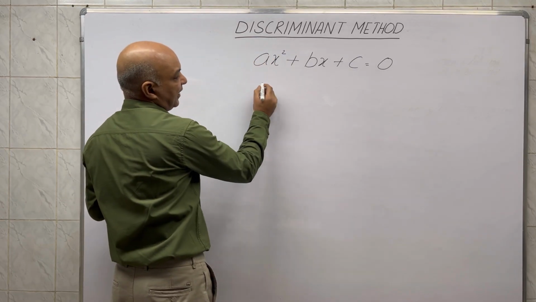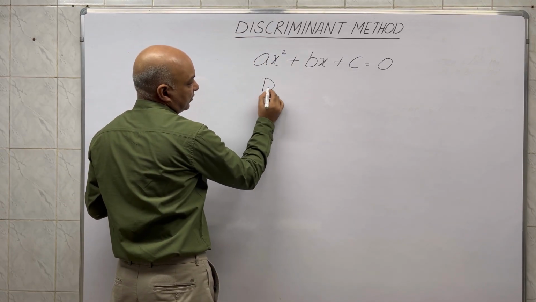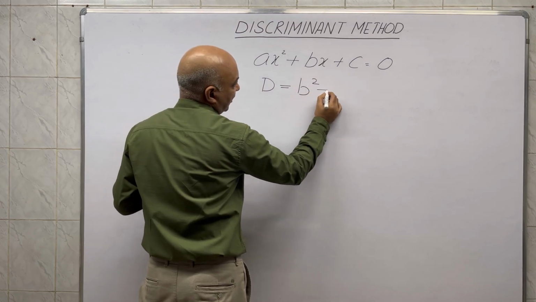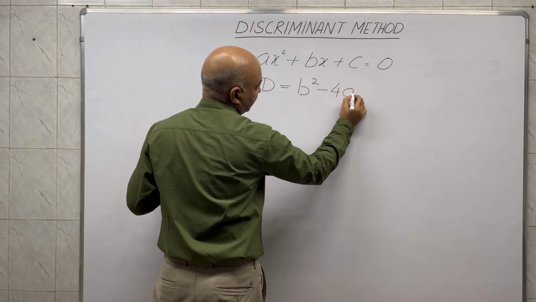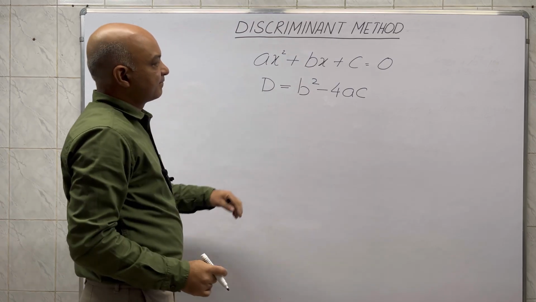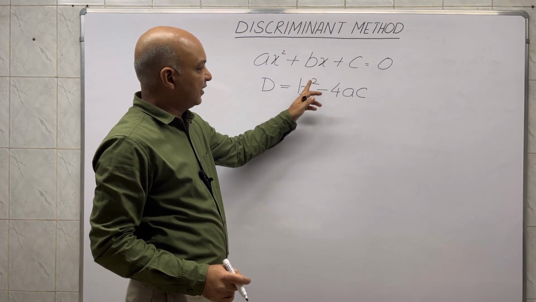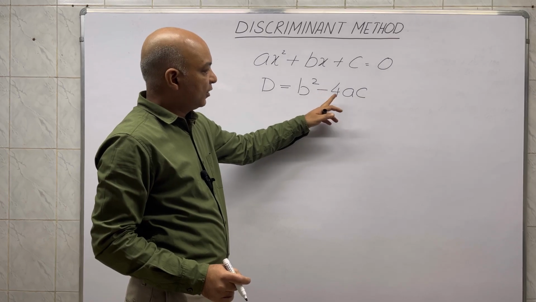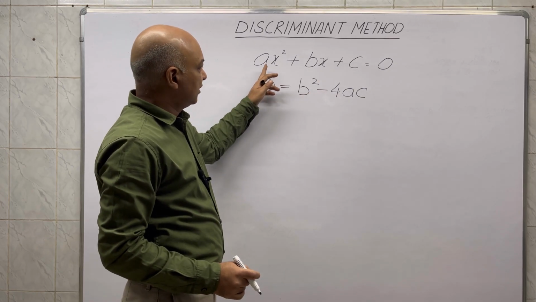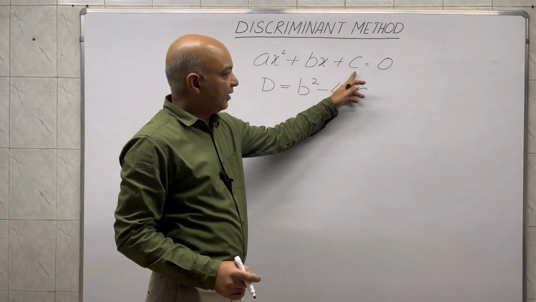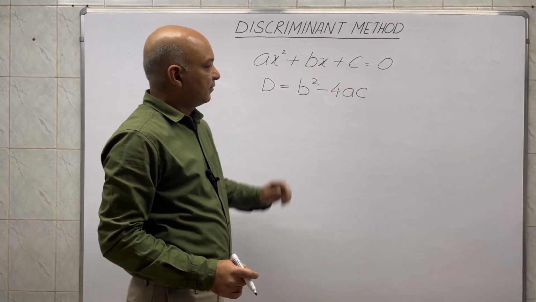We first of all find the discriminant given by D = b² − 4ac. That means the square of the coefficient of the x term minus 4 times the coefficient of x² term and the constant term.